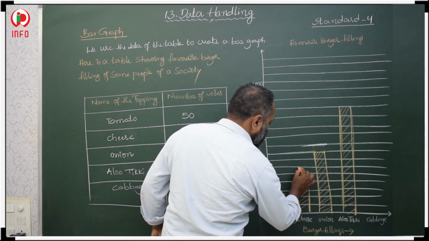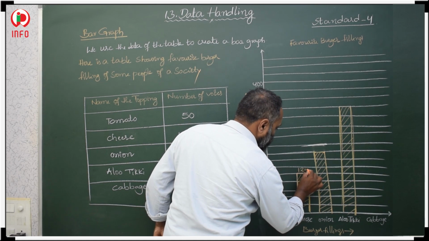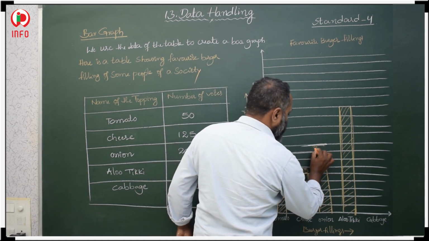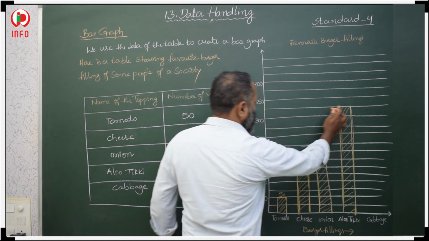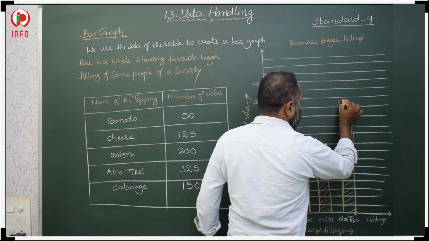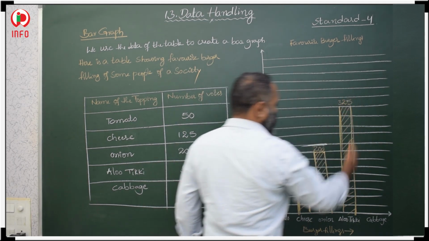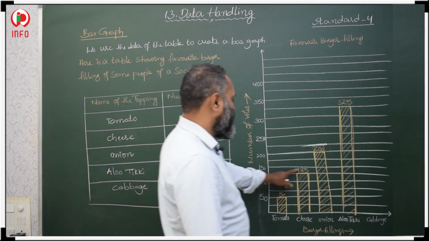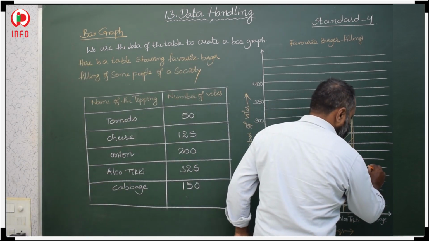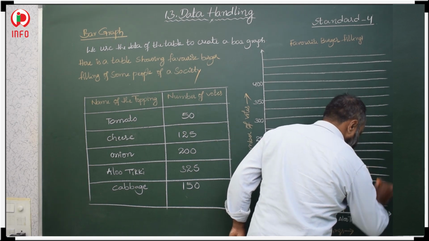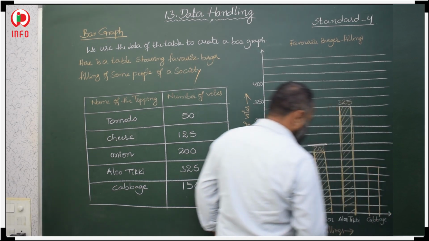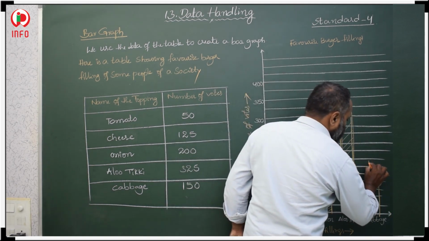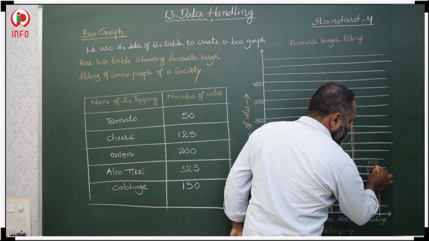Here we have 125, here we have 200, here we have 325. Next, cabbage. Cabbage 150. So where is 150? Here is 150. This is cabbage, and this is the 150 bar.